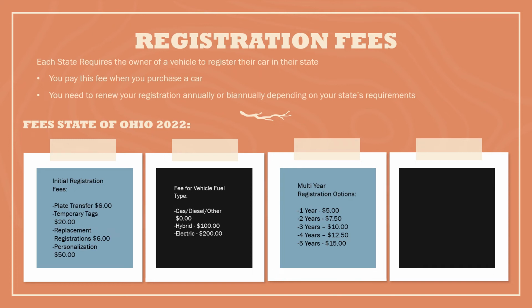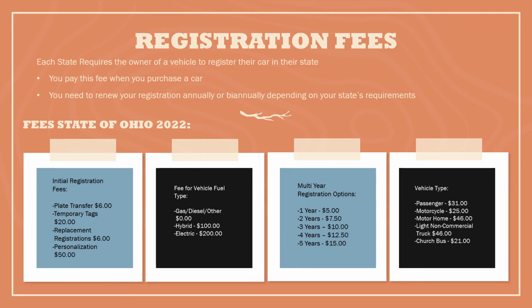If we look at the next box, you're paying a registration fee for your vehicle type. So if I have a passenger car, it costs me $31 for that passenger car. Let's say that I want to register this vehicle for 2 years. I have to take that $31 and multiply it by 2. So it would be $31 times 2 plus the $7.50 plus whatever the charge would be for my vehicle type.